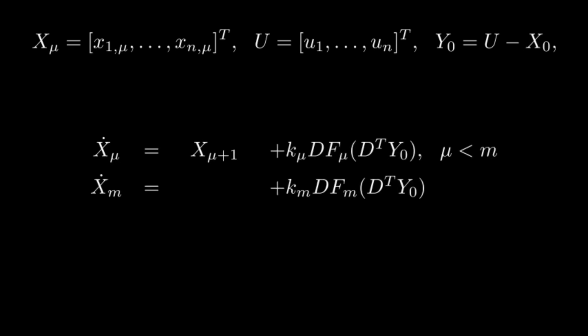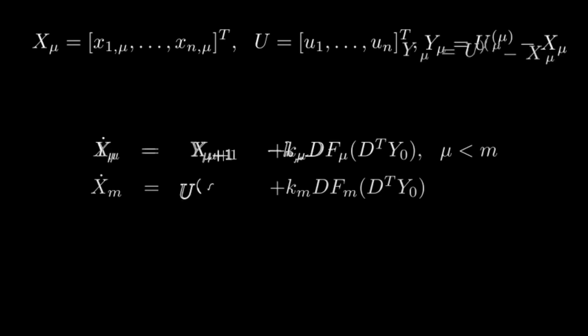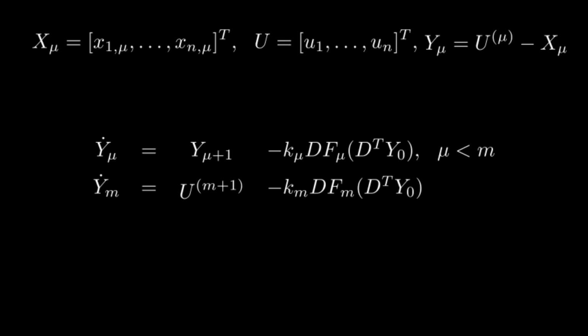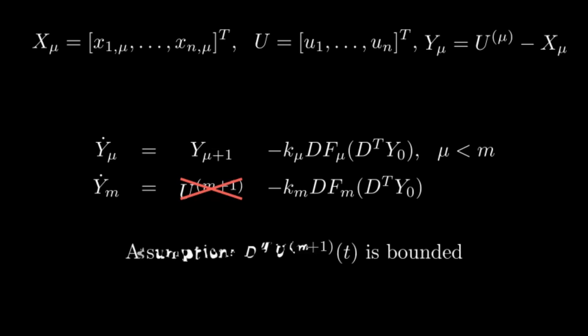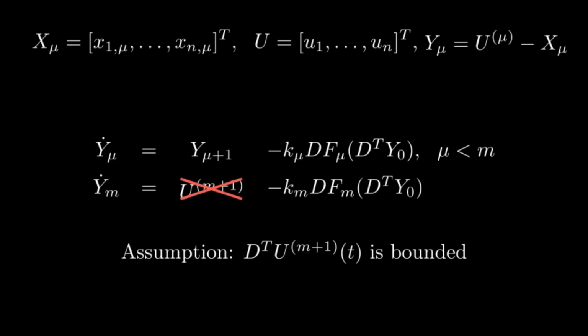Now, to explain intuitively why this protocol works, let's extend the definition of the vector y to y sub mu, defined as the difference between the muth derivative of u and x sub mu. By inspecting how this new variable evolves, we arrived at this expression. Note that the n+1 derivative of u appears as a disturbance. However, the discontinuous term in the last equation can reject it as long as it remains bounded. Formally, it is only required that the differences between the n+1 derivatives of each signal remain bounded. But, for the sake of simplicity in this presentation, let's consider the first case only.